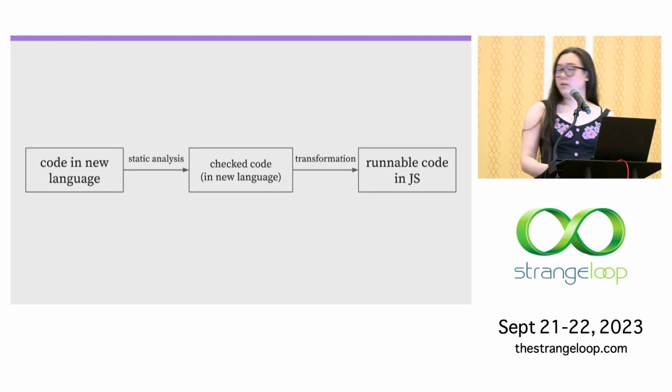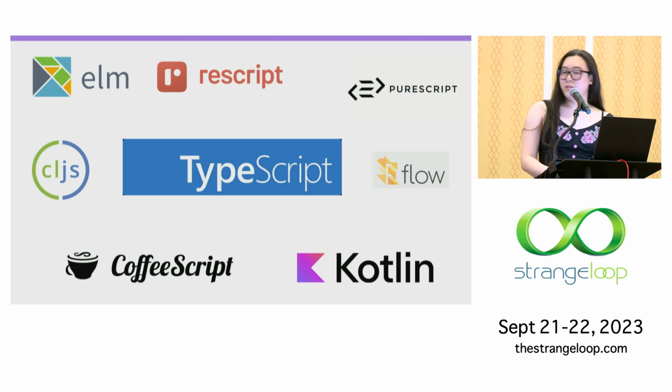And so these languages tend to work like this. You take code that's in your new syntax, and then you do some sort of static analysis on it, usually type checking. And then you take that checked code, and you transform it into JavaScript, which is the form where it can actually be run. And so we got a lot of languages that work this way.